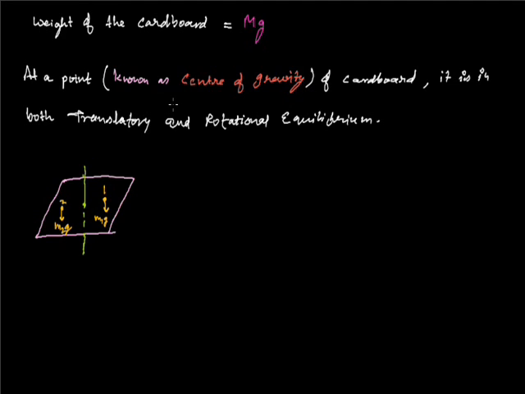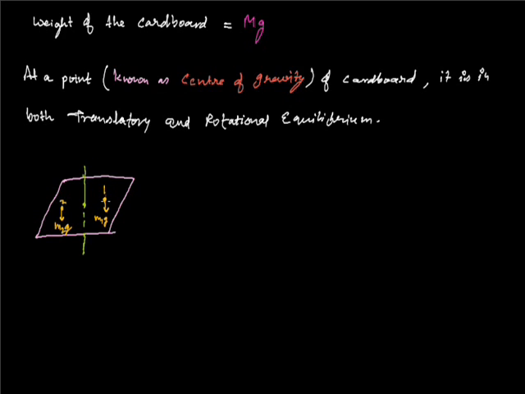If it is unbalanced, the torque is due to the effect of gravitational attraction force on each mass particle. Let us consider particle number 1. It is at some distance from the axis of rotation, shown here in green. The rotational analog of force is the torque, as you know.